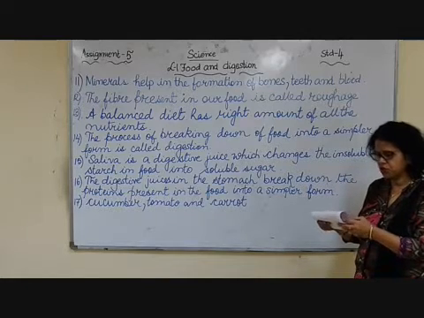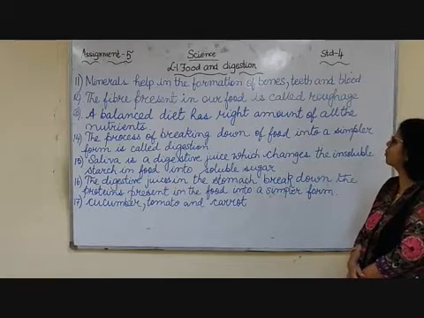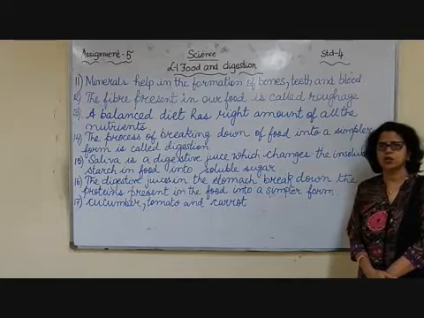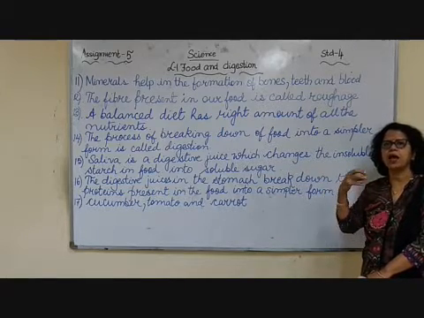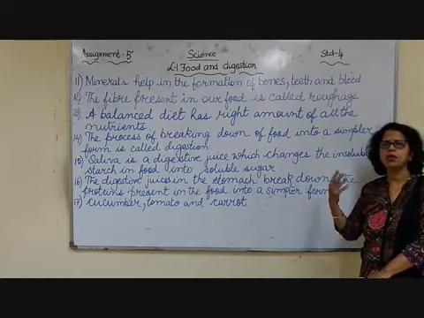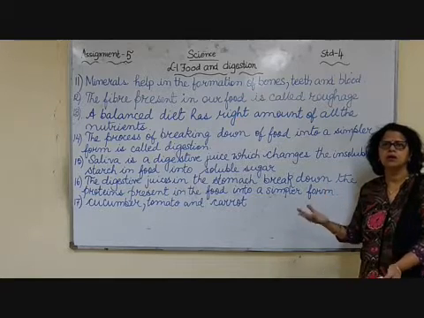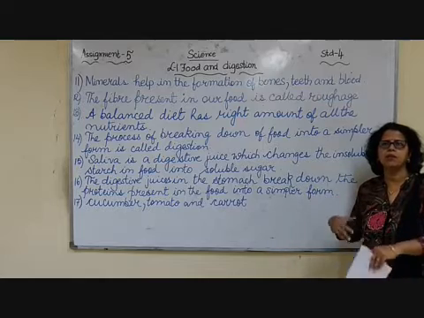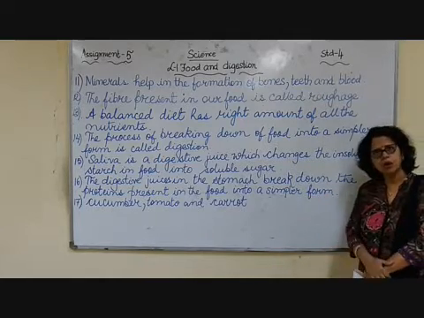Number 14 question. What is meant by digestion? The process of breaking down of food into a simpler form is called digestion. You eat different kinds of food items, but that has to be broken down into a simpler form. Then only it can be digested, and then only it will be passing through your body. The blood will carry the nutrients to all parts of your body.